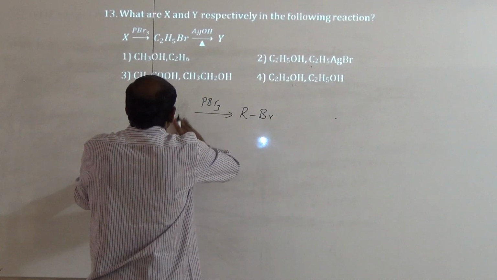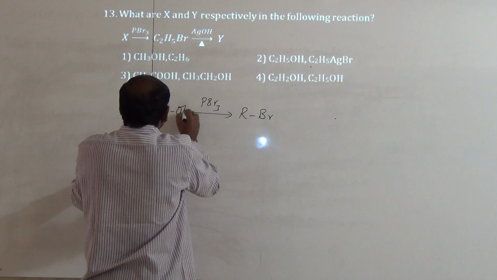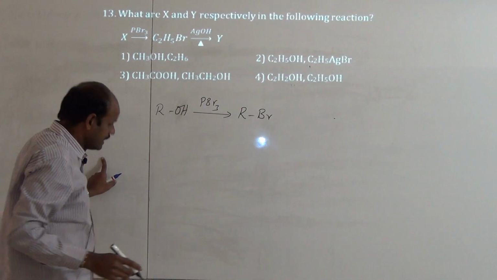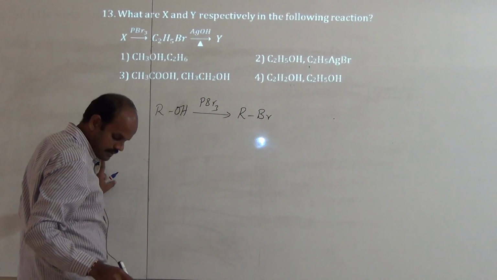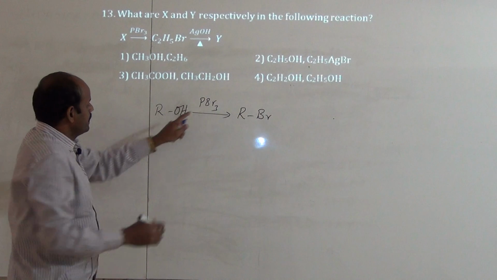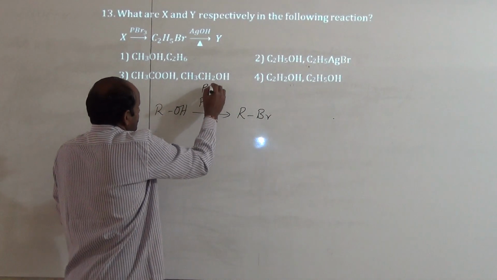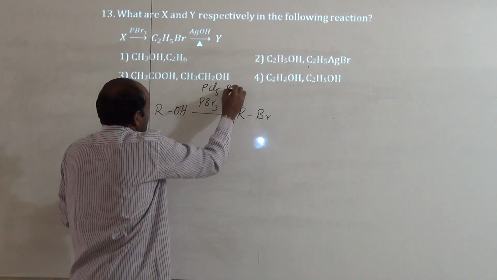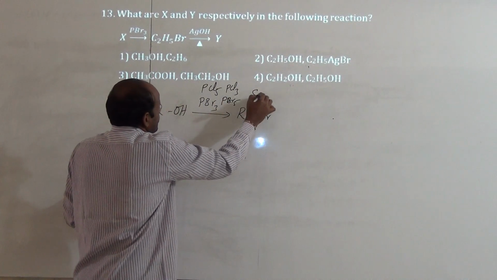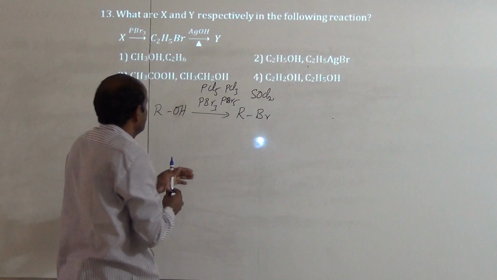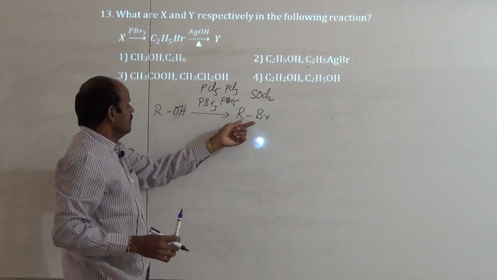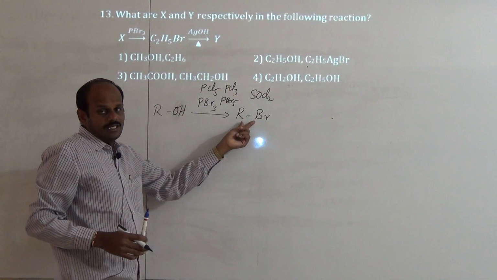Then here, what is Darzens' reaction? So Darzens' reaction means here when alcohols react with PBr3 or PCl5 or PCl3 or PBr5 or SOCl2, when alcohols react with all these reagents, we get the corresponding alkyl halides.